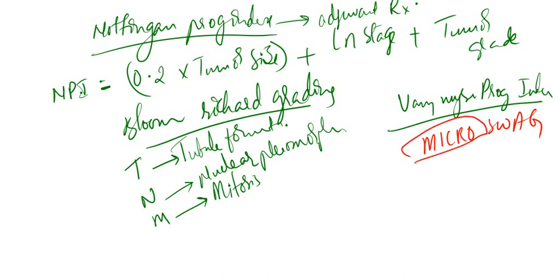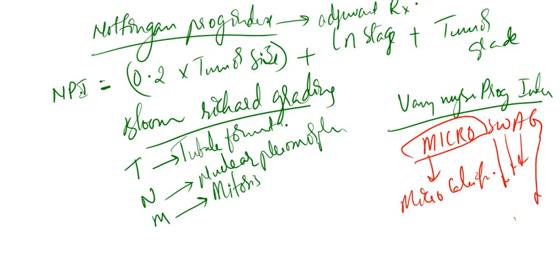Micro means microcalcifications, and swag means S for size of tumor, W for width of the margin, A for age of the patient, and G for grade of the tumor. Now, these components are included in the Van Nuys prognostic index. This is actually for those patients suffering from DCIS who do not require radiotherapy. Okay.